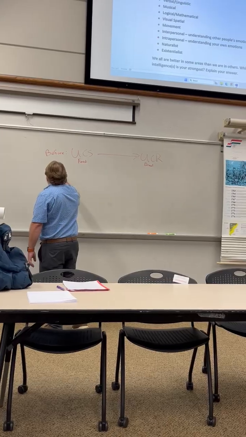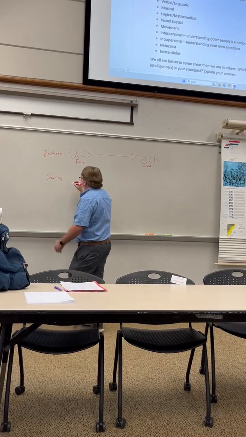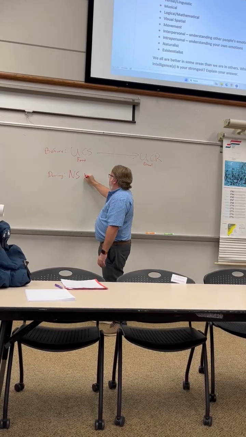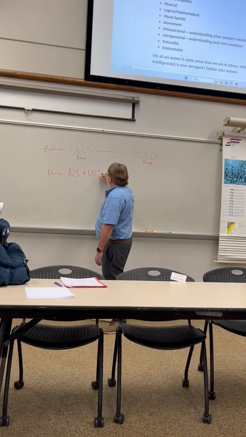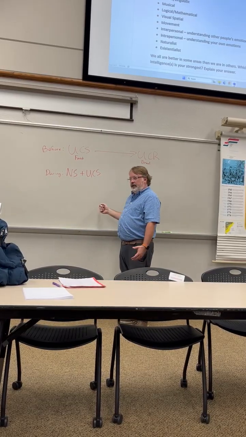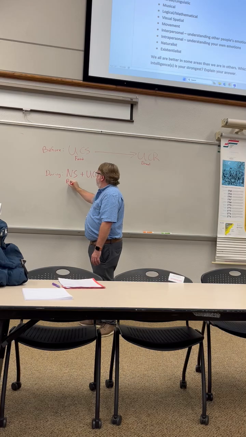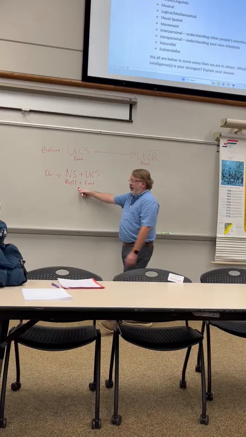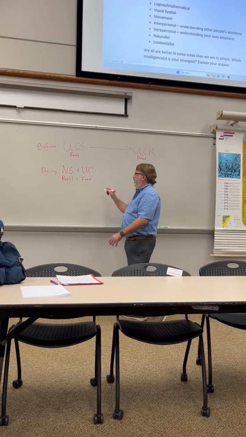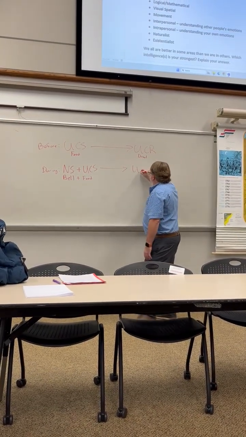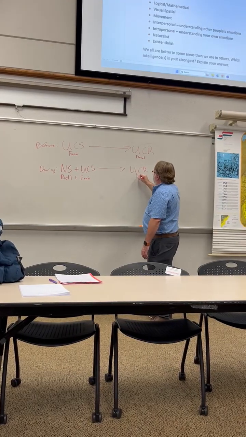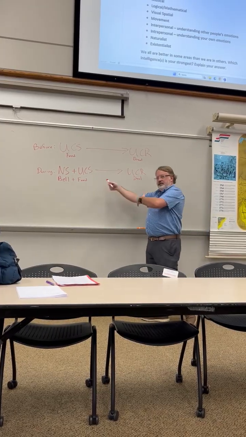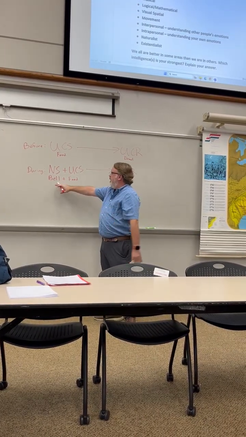So now we get to the during part. So during conditioning or during learning, you took what Pavlov called an NS, neutral stimulus, and you're pairing it with the unconditioned stimulus. So the neutral stimulus is being paired with the unconditioned stimulus. In Pavlov's example, the neutral stimulus is a bell that's being paired with food. So he's ringing a bell and giving the dog food and doing this over and over and over again. Now it's still creating the same unconditioned response because the dog is still responding to the food that's being presented. So it's still an unconditioned response, an unconditioned stimulus, but it's hearing the bell and getting fed.